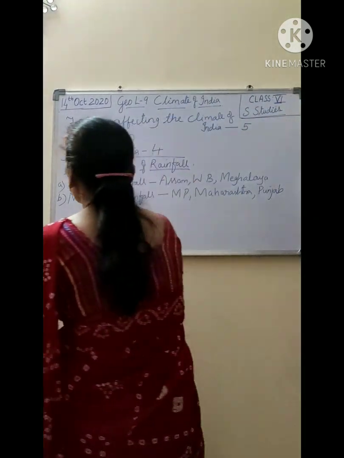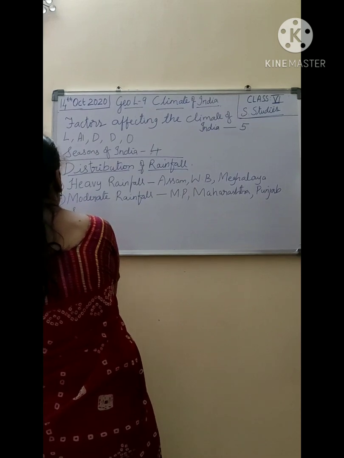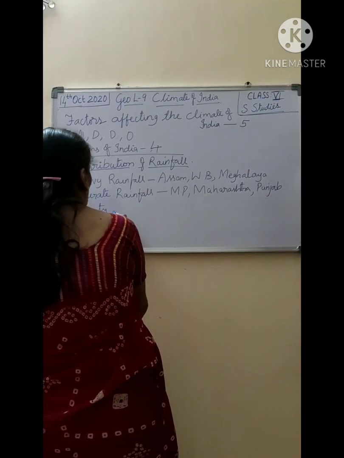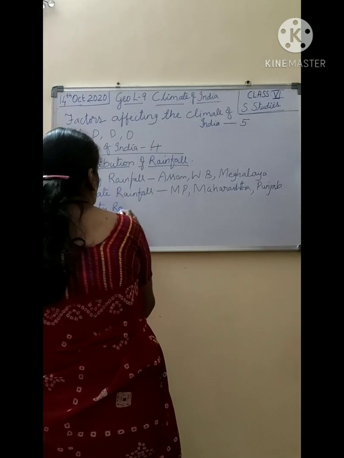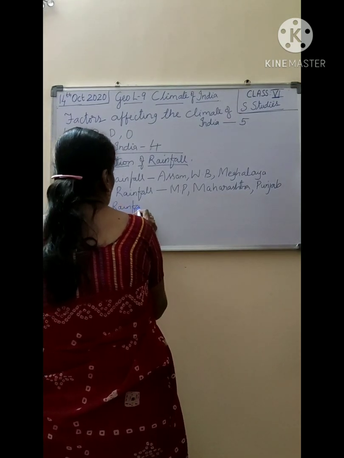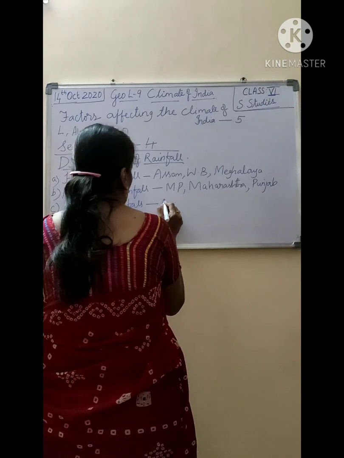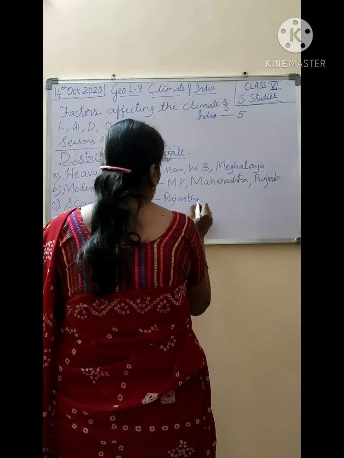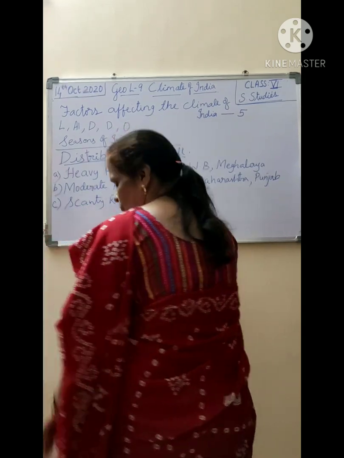Then we will study about the scanty rainfall. Scanty rainfall means very less rainfall. As we all know, Rajasthan is the most important place where there is scanty rainfall.